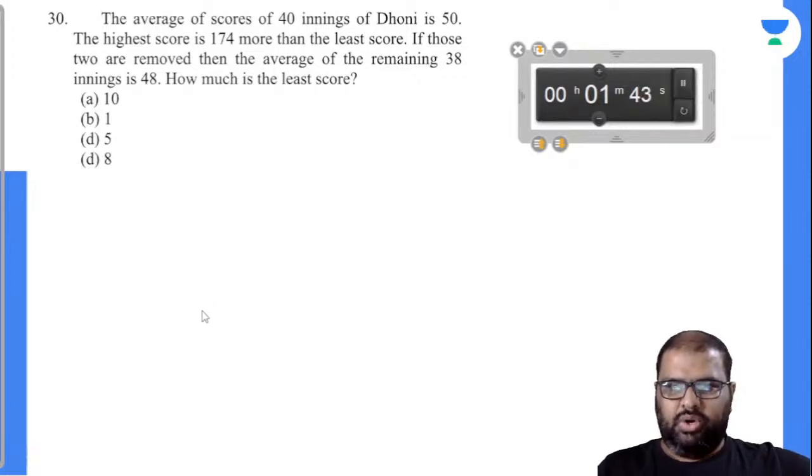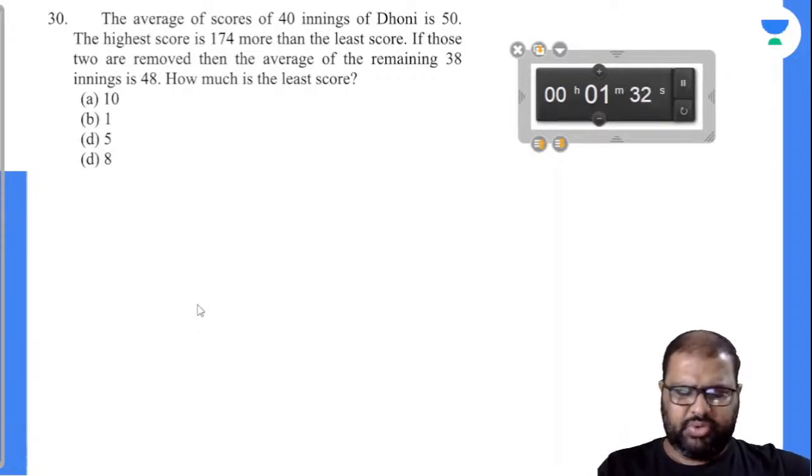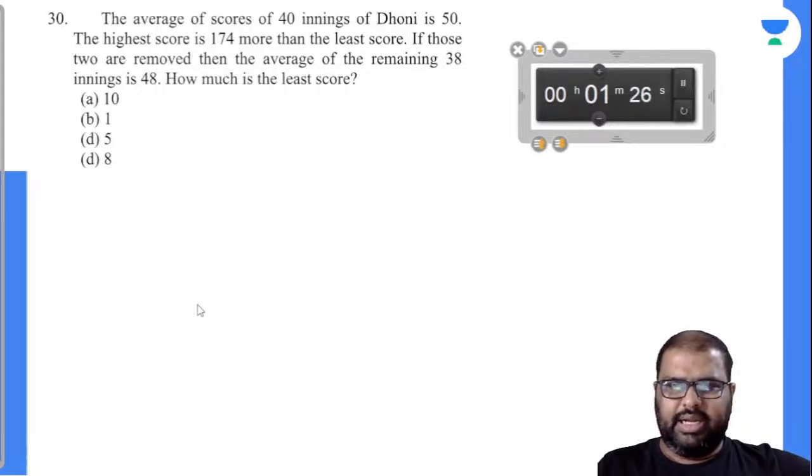The average of scores of 40 innings of Dhoni is 50, it seems. The highest score is 175 more than the least score. That's a basic question. If those two are removed, then the average of the remaining 38 innings is 48. How much is the least score is the question asked. You have to focus on this.